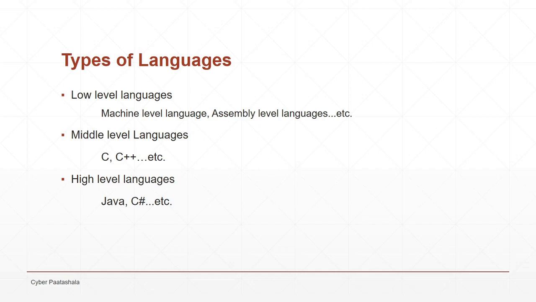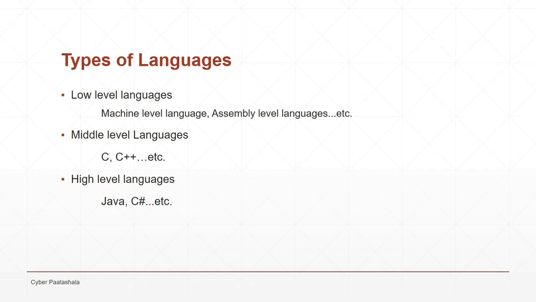All the instructions should be given in either zeros or ones. In the assembly level languages, predefined instructions are already given, so we can directly use them. As an example, add, sub, mul, move, etc. These are the predefined instructions we can directly use.